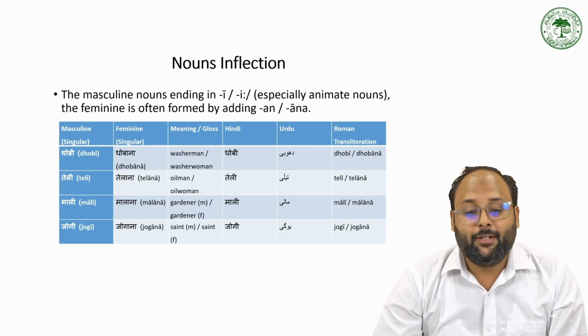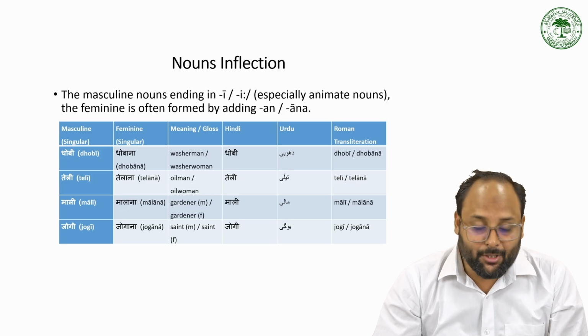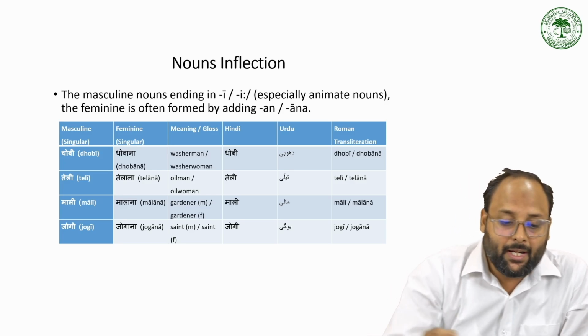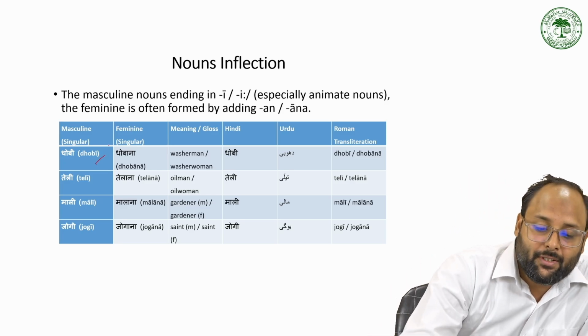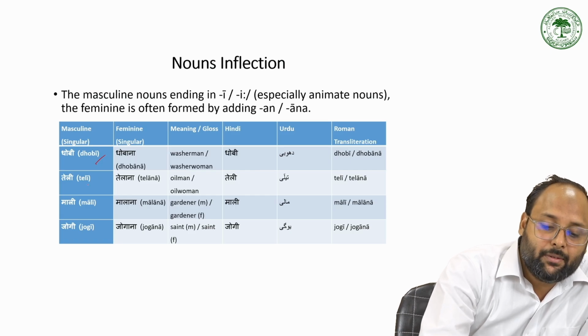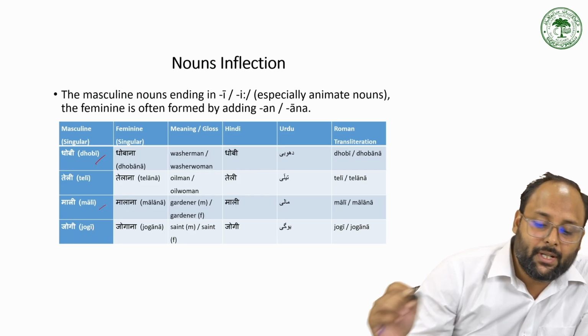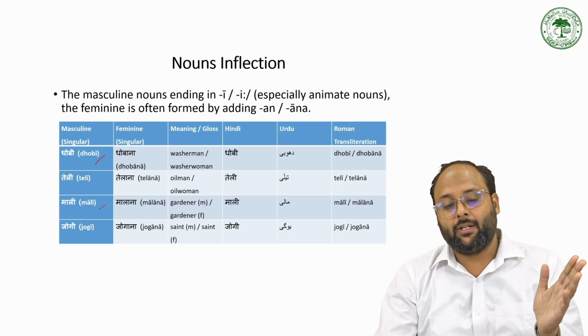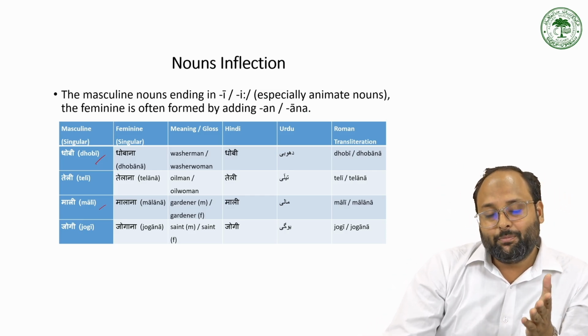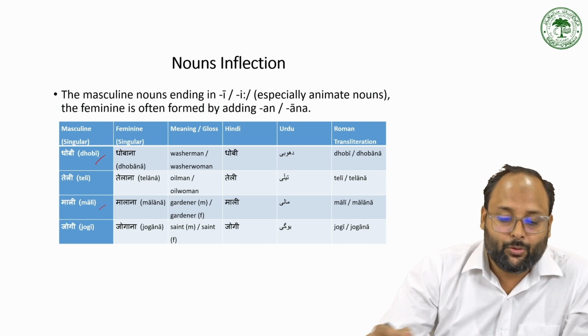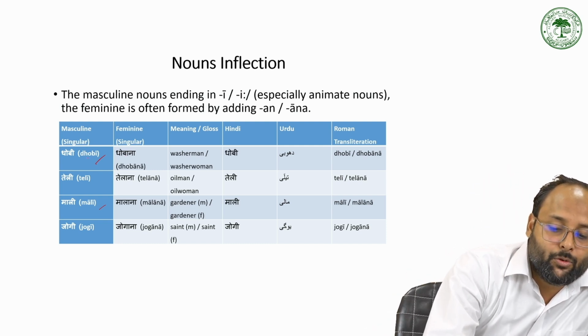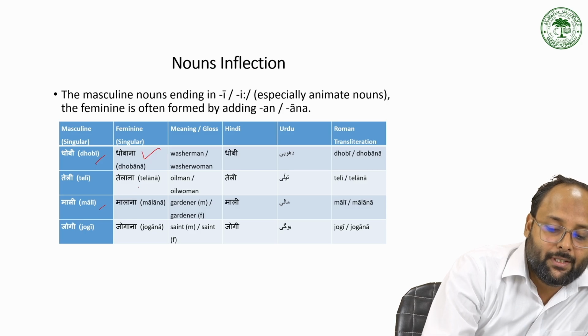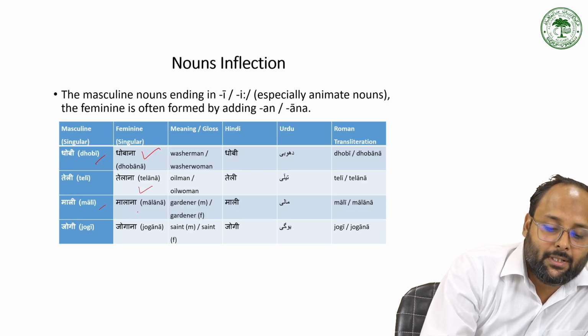But there are some masculine nouns which end with i also, like dhobi, teli, mali, jogi. So if you are making the feminine for these masculine nouns, for dhobi we use dhoban, for teli telan, for mali malan, and for jogi jogan.